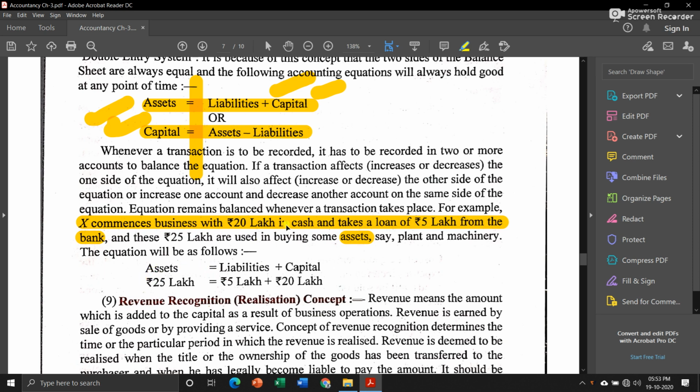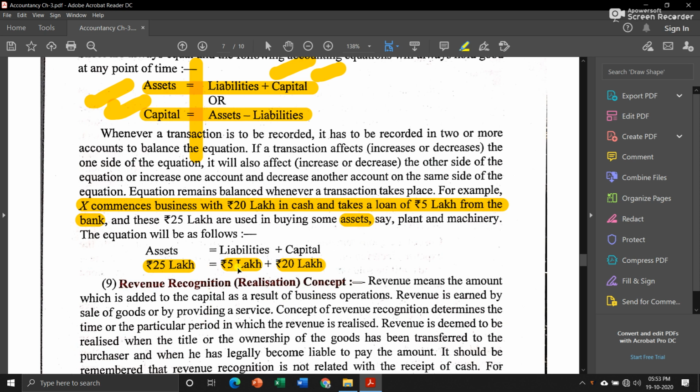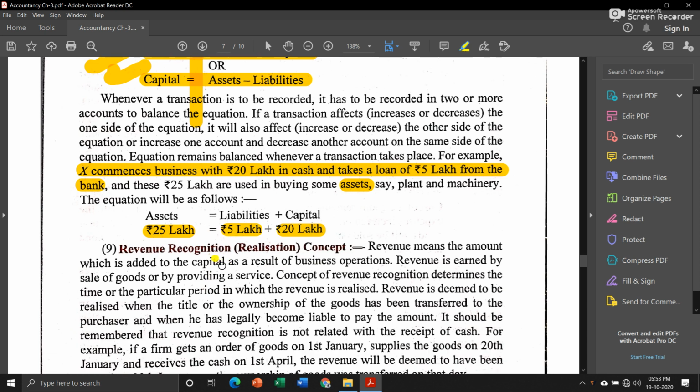So after this purchase of assets like plant, machinery and all, what we have is assets worth rupees 25 lakh, and he took liability of 5 lakh and capital of 20 lakh. Now see, both the sides are equal. So you just have to remember that for every transaction minimum 2 accounts will be affected. If one is increasing, another will decrease.